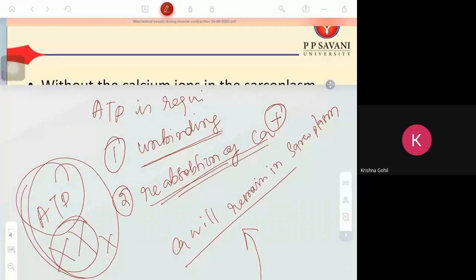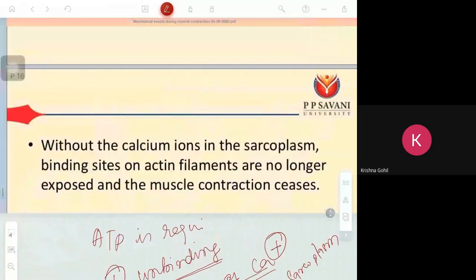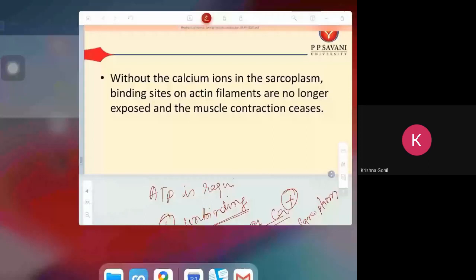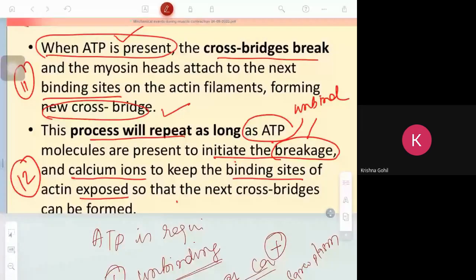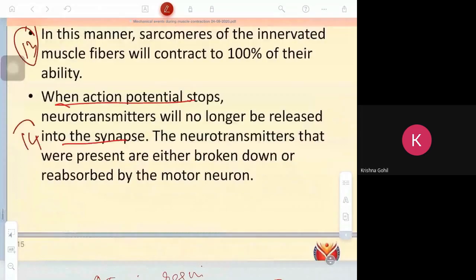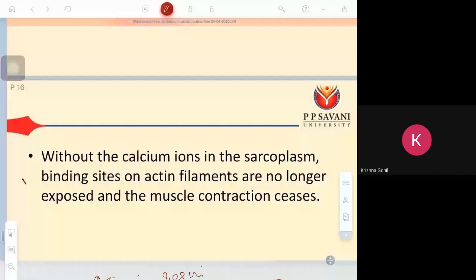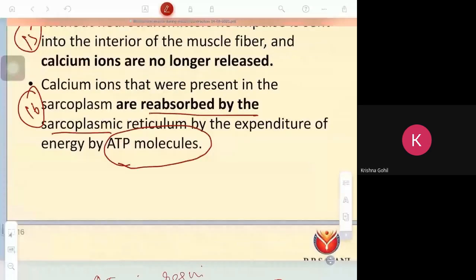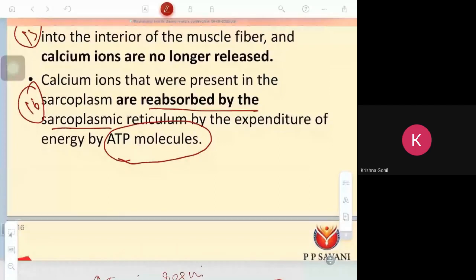Are you clear? Any doubt? So this is the 12th point, then 13, 14, 15, up to 17. You go through these slides and go through the 17 points again. Only two points you have to remember here.